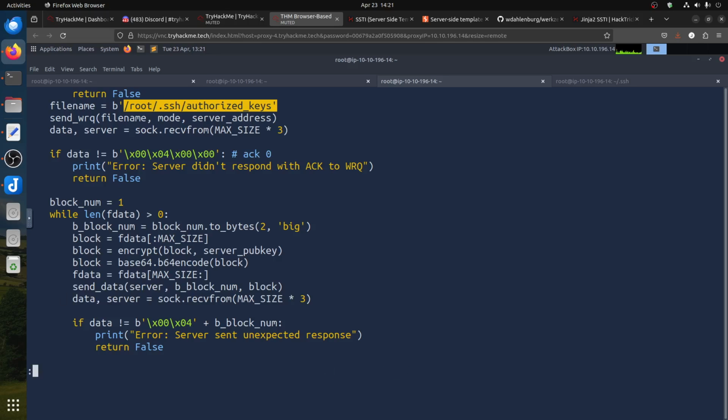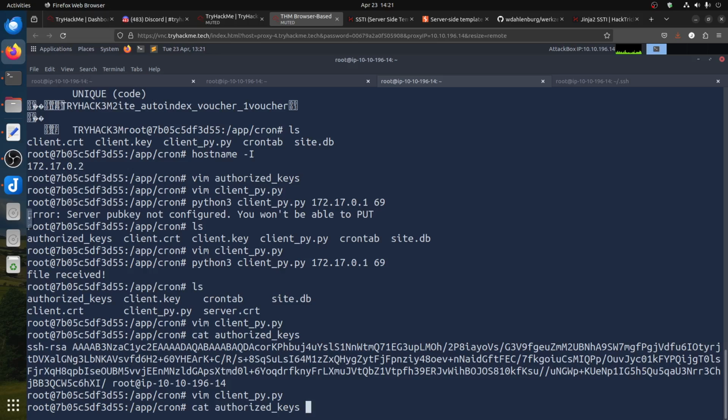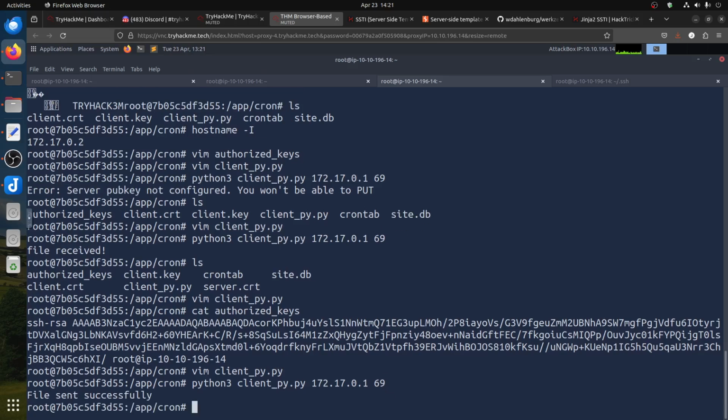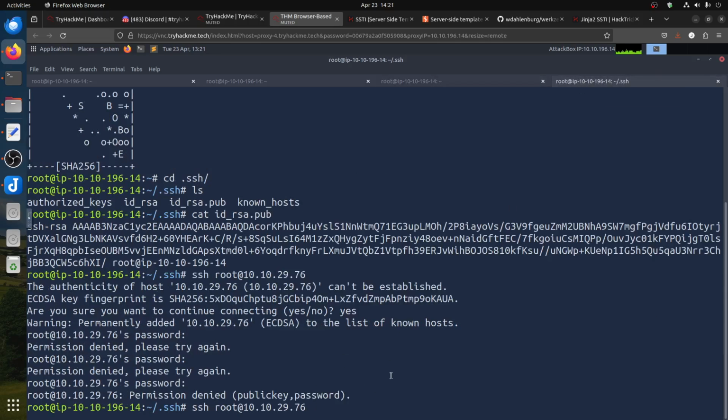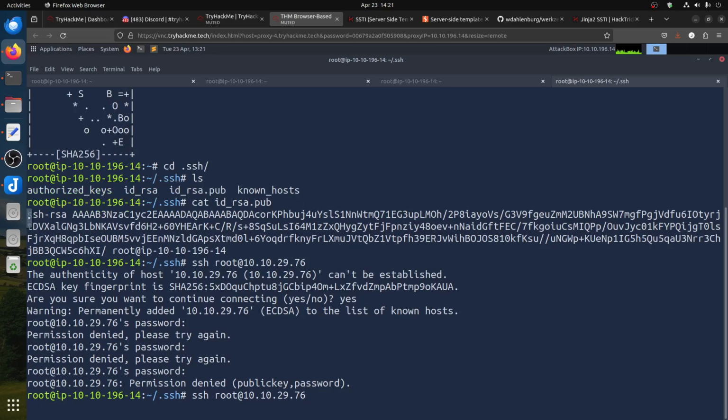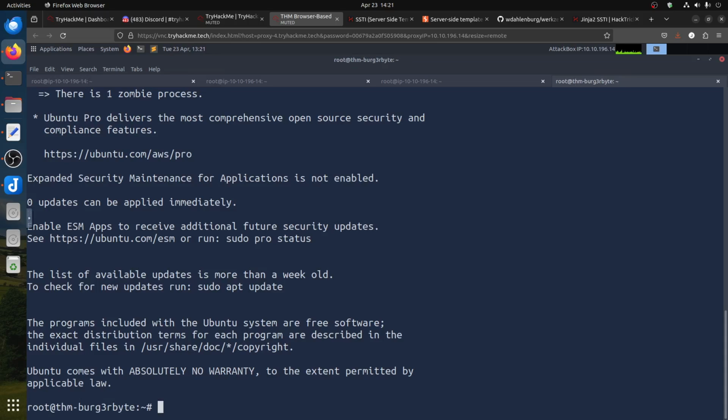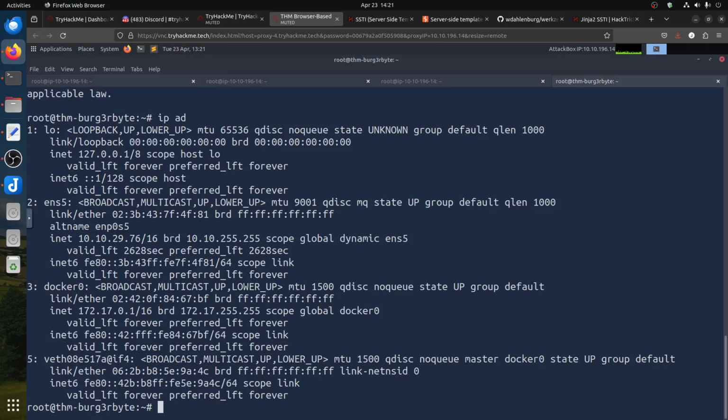So let's go. If I call that script again, it said file sent. How do we know if it's sent correctly? If it was sent correctly to root, if I come here now, it will not ask me for the password, and we don't get a password. Now if I go for the IP address, it's not. Oh, now the IP address works, and now we remember we are in.